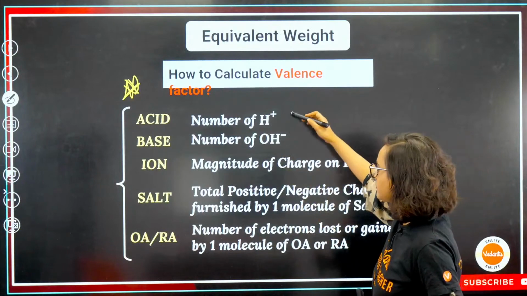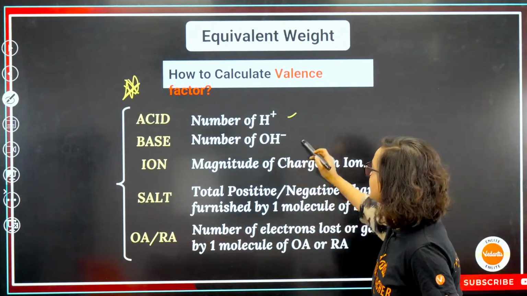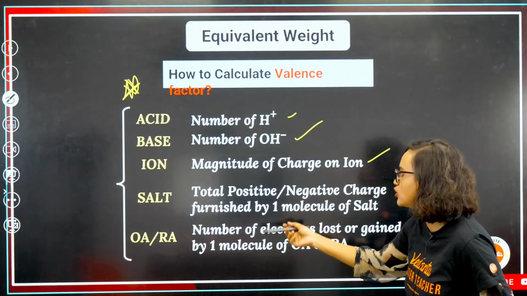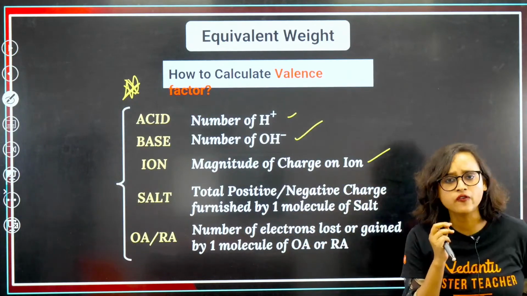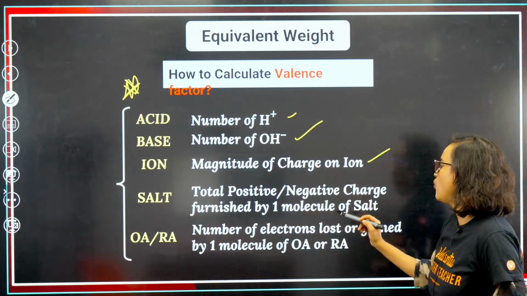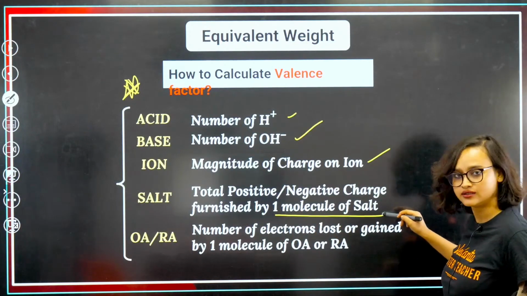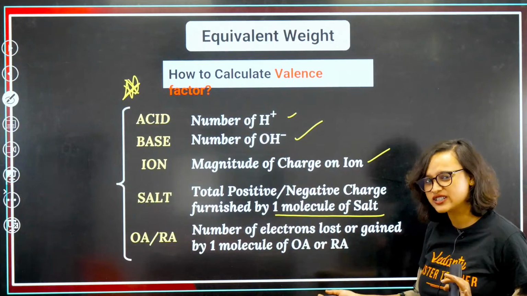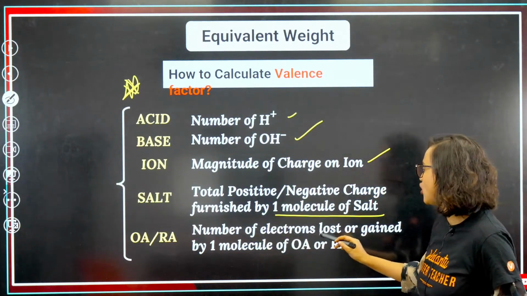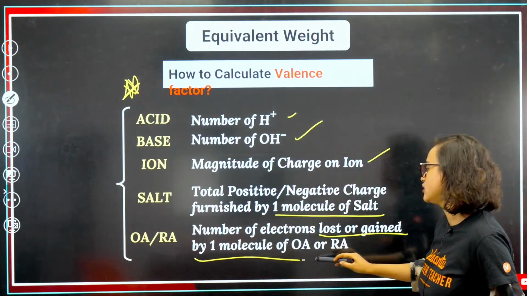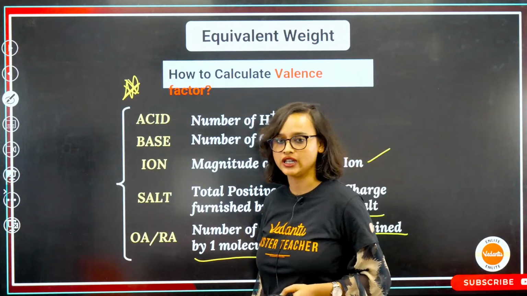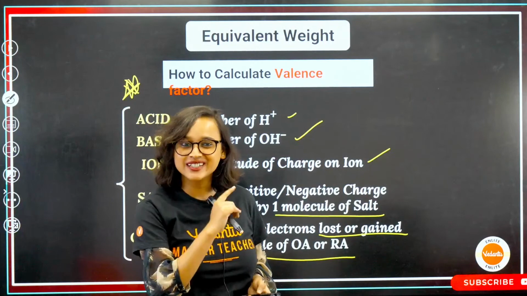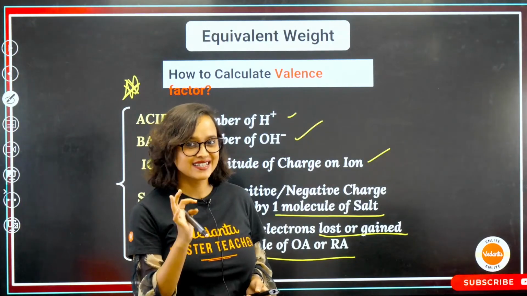For acid, number of H plus, obviously. For base, number of OH minus. For ion, magnitude of charge on ion. If it is salt, total positive or negative charge yielded by 1 molecule of salt. Now, if it is OARA, oxidizing agent or reducing agent, then the number of electrons lost or gained by a molecule of the oxidizing agent or reducing agent. No, Kishore, we will come to the N factor. This is your valence factor.